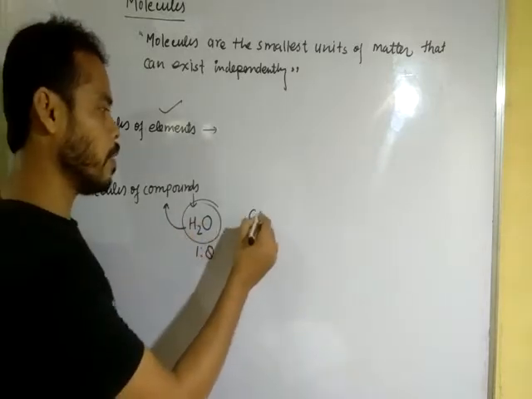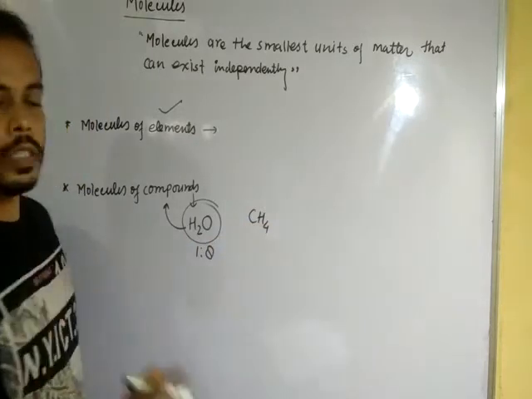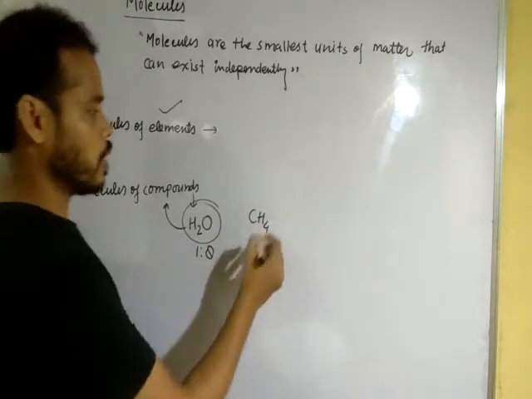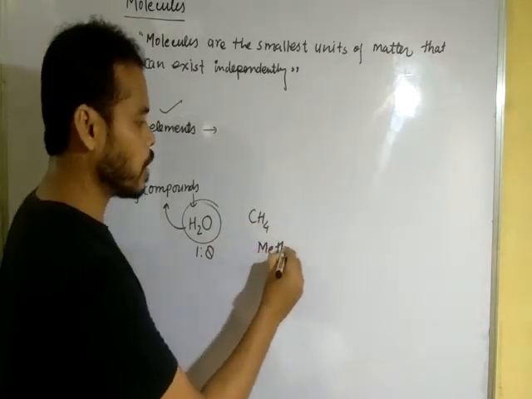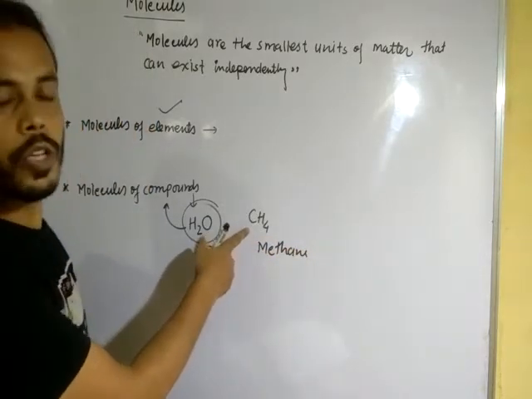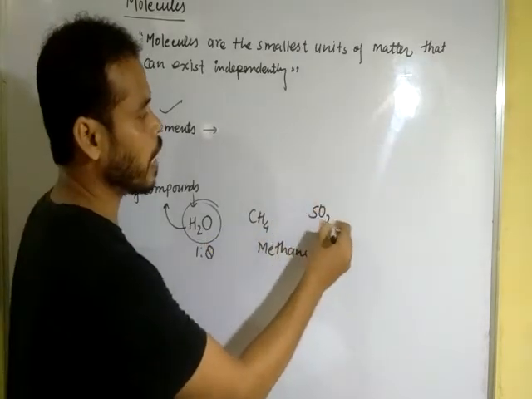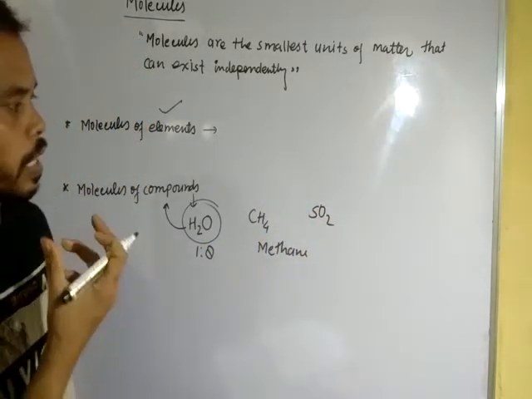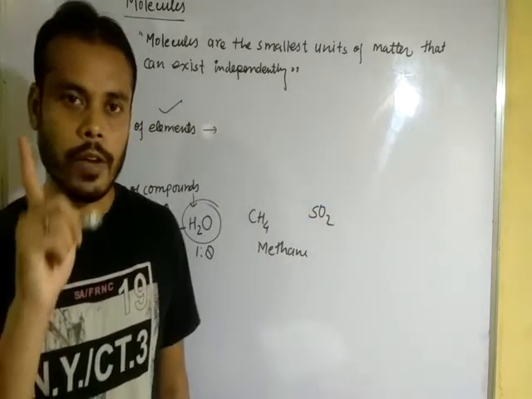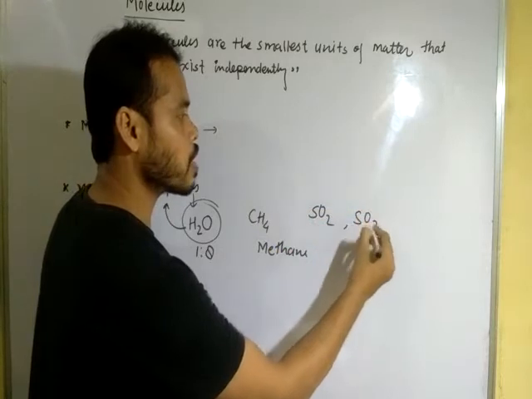Like this, when we write CH4, this denotes the compound methane, and also one molecule of methane. When we write sulfur dioxide, this denotes the compound sulfur dioxide and one molecule of sulfur dioxide; like sulfur trioxide.